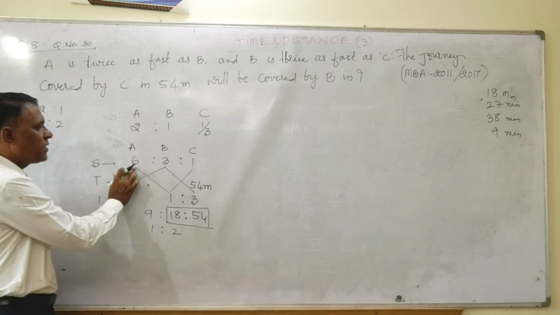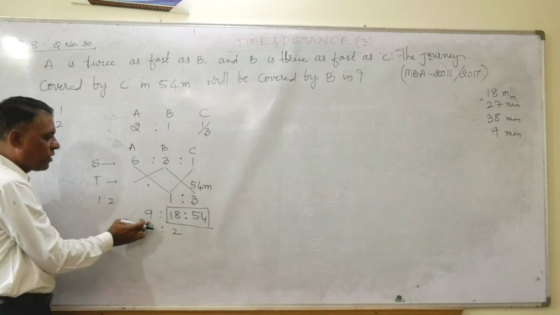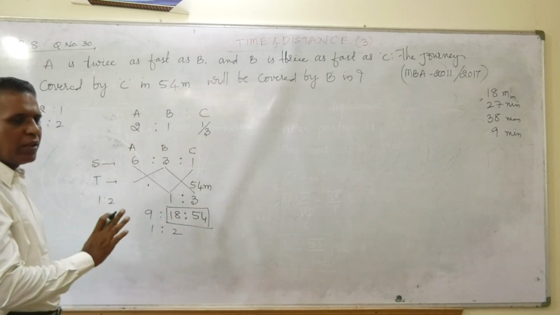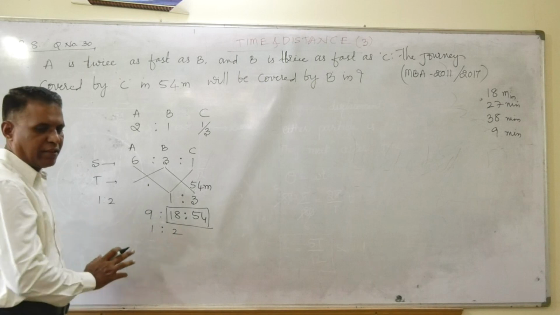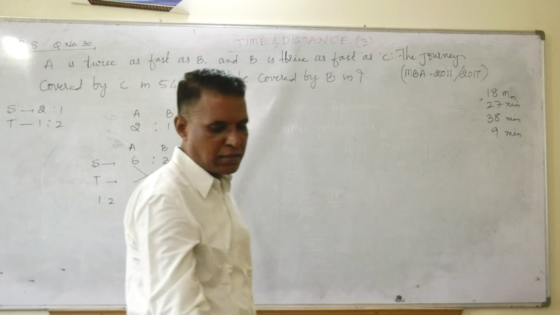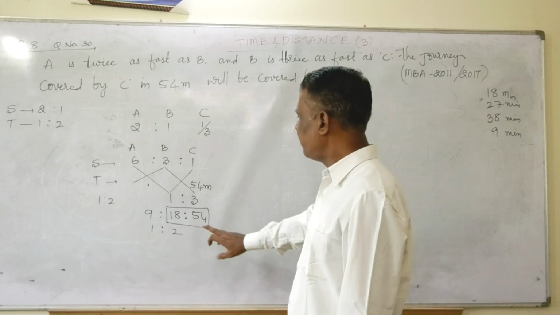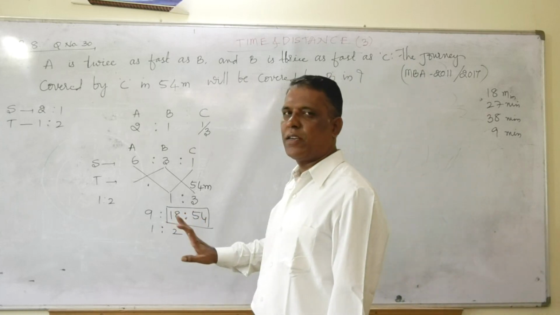If a speed is 2:1, automatically time is 1:2 in the reverse form. You need not write anything else. Just on that concept, you can answer. Here your answer is 18 minutes.